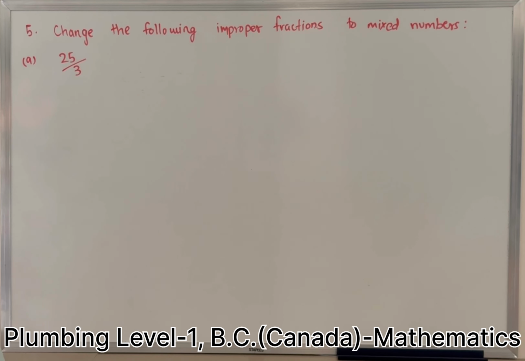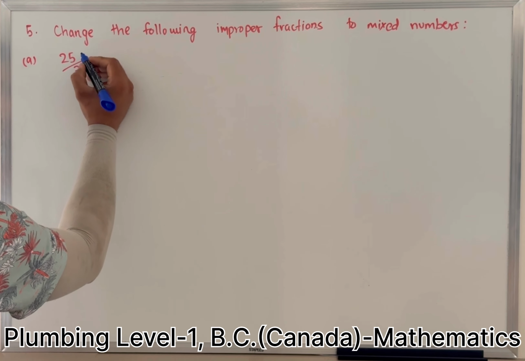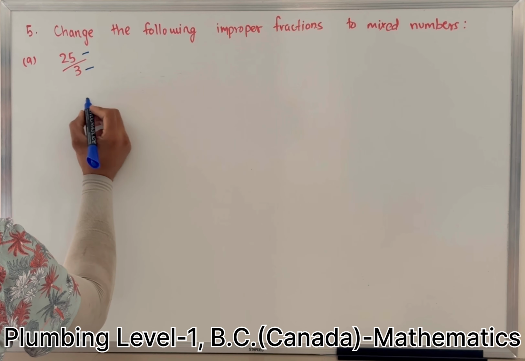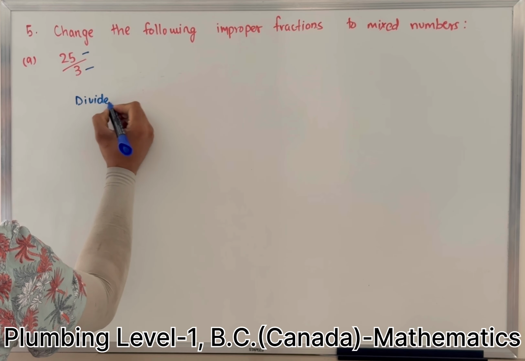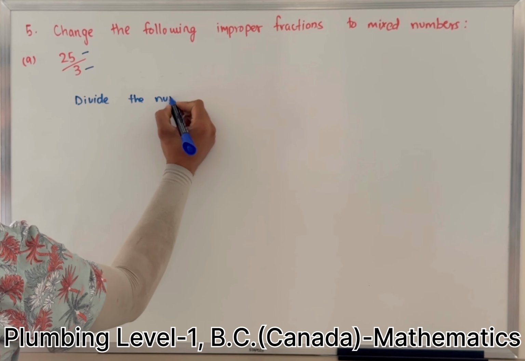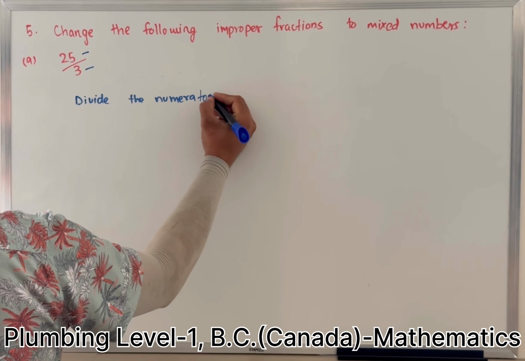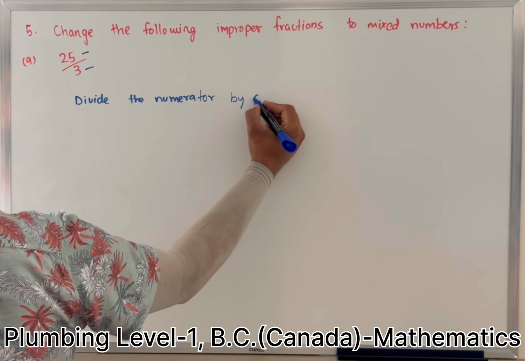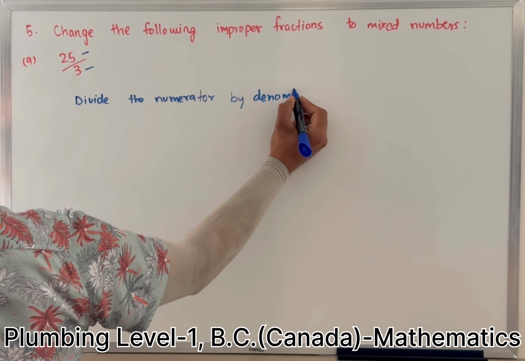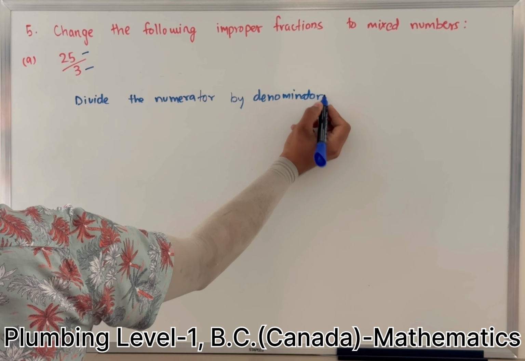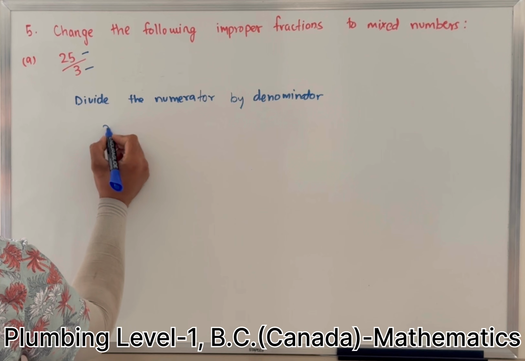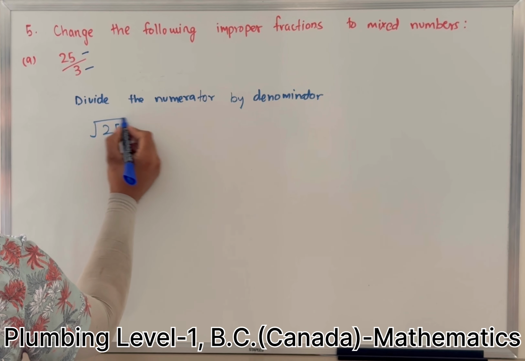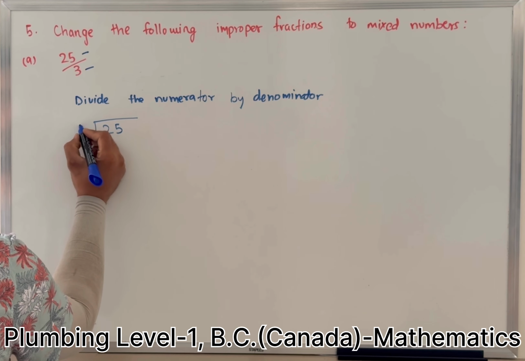So question number 5 in self-test 2 says change the following improper fractions to mixed numbers. Part A says 25 over 3. So this is the numerator, this is the denominator. We're going to divide the numerator by the denominator. So the numerator is 25 and we're going to divide it by the denominator, which is 3.